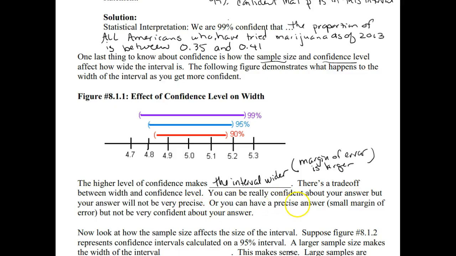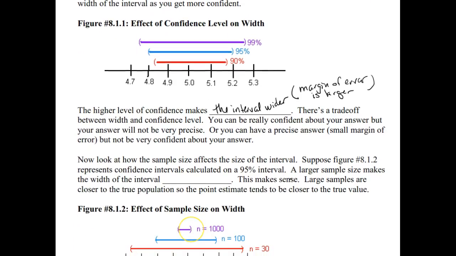So you can be really super confident about your answers, but your answers will not be very precise. Like I could say, I'm 100% confident that the temperature outside today is going to be somewhere between negative 50 degrees and 100 degrees. And I'm probably going to be right with that statement, but it's not very useful. Or you can have a precise answer, where you can get your interval down to much smaller with a small margin of error, but then you're not going to be as confident about the parameter being in that particular interval.